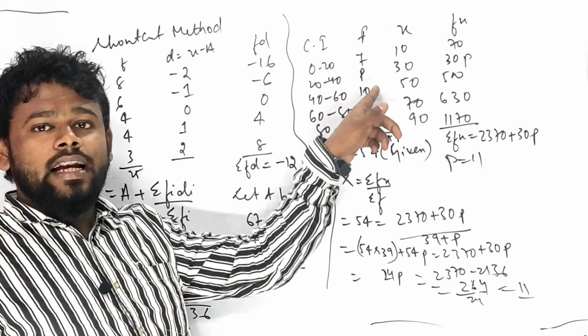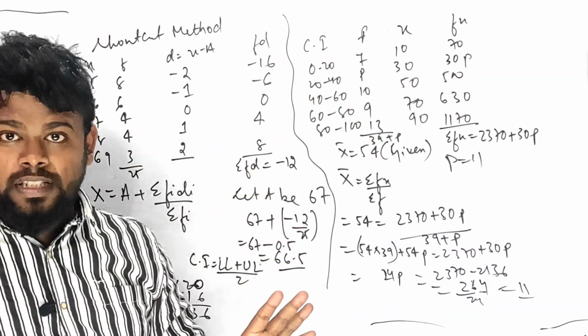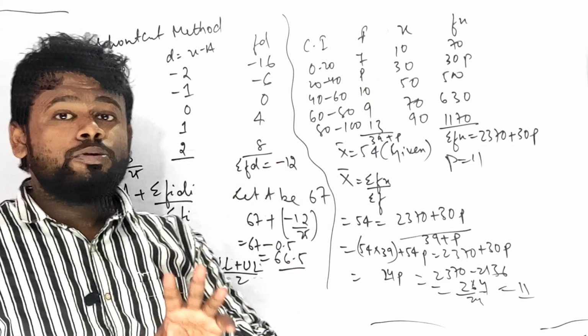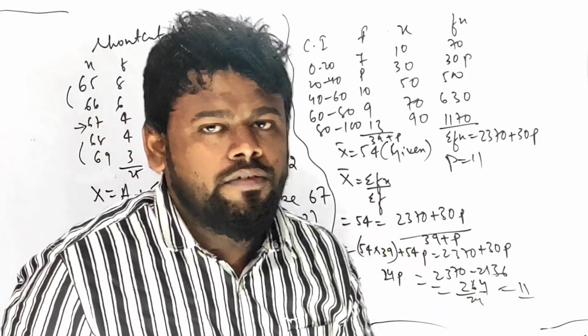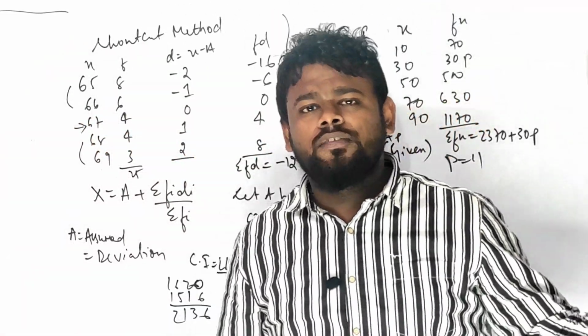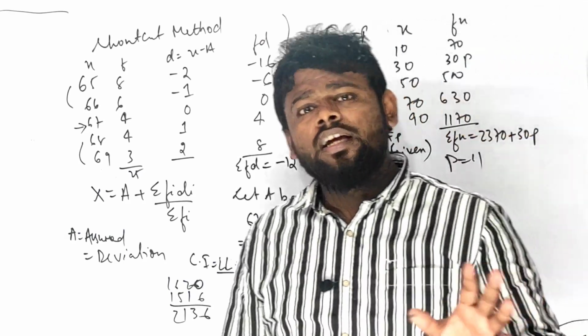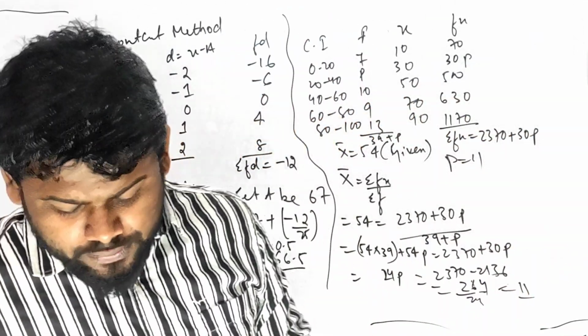Suppose the value of p is given here, p will be there, p2 will be there. This type of problem will come, and this kind of question is there in your examples. ML Aggarwal, Concise, other books, RS Aggarwal, even many more books are there, right? You people can do it pretty well in this method, right?